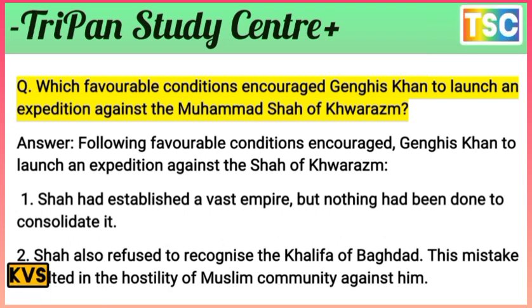The Shah had established a vast empire, but nothing had been done to consolidate it. The Shah also refused to recognize the Caliph of Baghdad, and this mistake resulted in the hostility of the Muslim community against him.